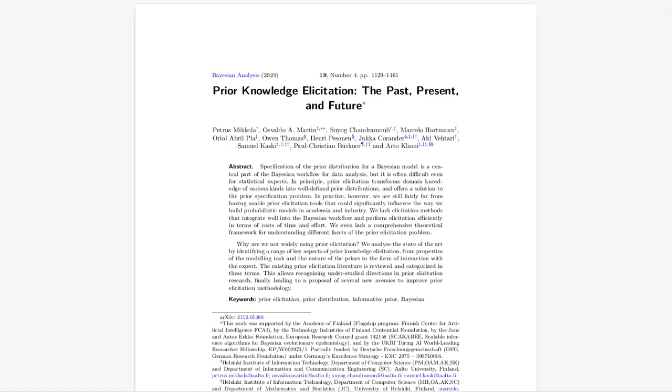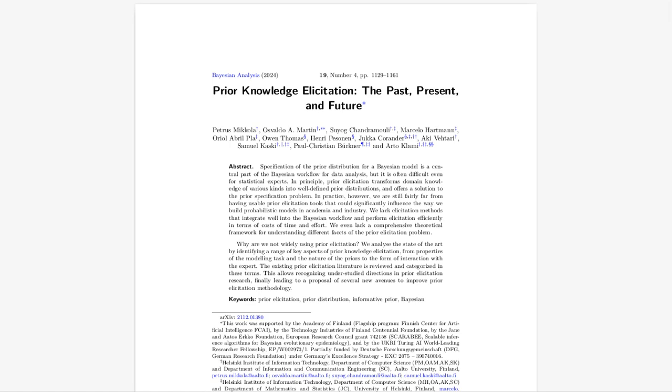Okay, that's a lot to think about. It is. We've covered the what, the why not, and now we've got this framework for actually tackling it. This prior elicitation hypercube. Where do we go from here? So the paper then goes on to review a vast amount of existing research, and they categorize it based on these 7 dimensions. And this helps to identify gaps in the research and areas that need more work. So it's like taking inventory of all our puzzle pieces. Yes, and figuring out which ones we're missing.